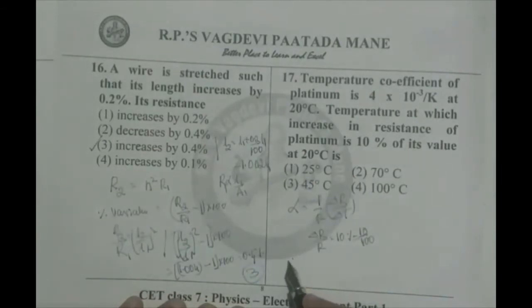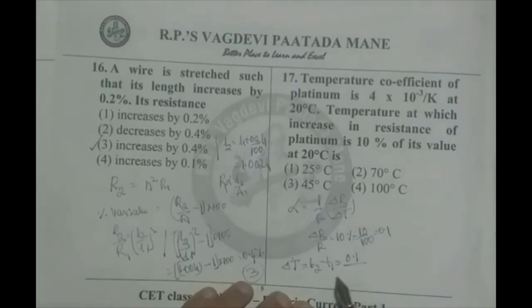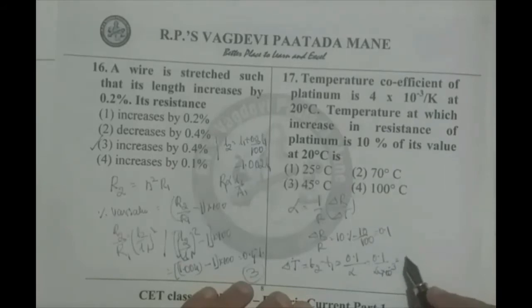Therefore, I want to calculate delta T, which is T2 minus T1, which is equal to 0.1 divided by delta R by R is 0.1, which amounts to 0.1 divided by alpha. 0.1 by alpha is 4 into 10 raised to minus 3, which goes to numerator because 10 raised to 2, so it becomes 100 by 4, so 25.